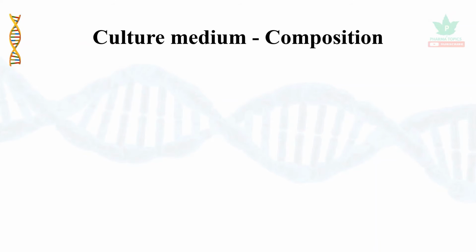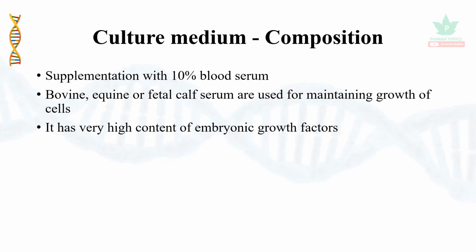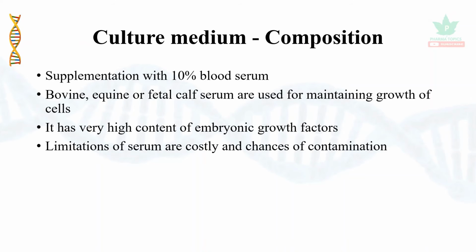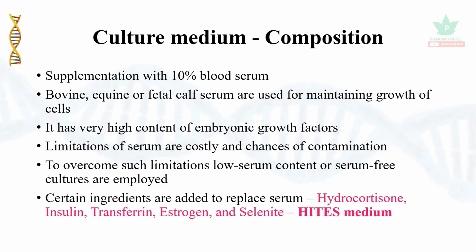Let us see the composition of cell culture medium. It is supplemented with 10% blood serum. Bovine, equine, or fetal calf serum can be used for maintaining the growth of cells. It has a very high content of embryonic growth factors. The limitations of serum are that it is very costly and there are chances of contamination. To overcome such limitations, low serum content or serum-free cultures are employed. Certain ingredients are added to replace the serum, such as hydrocortisone, insulin, transferrin, estrogen, and selenite, called Hyde's medium, which is used as a culture medium.